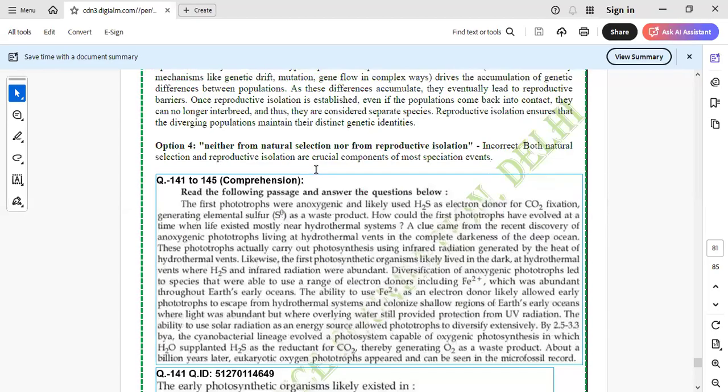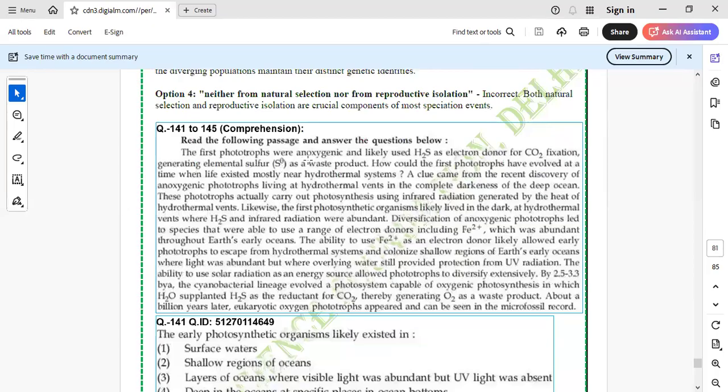So now let's come to these passages, and I believe both passages are very scoring. I would request everyone, tomorrow I will tell you how to attempt the paper, but I would suggest these are the two passages which you have to do first in the subject. सबसे पहले आपको इन्हीं को पकड़ना है because they are advantages, but people don't realize that they are advantages. I will show you how they are advantages.